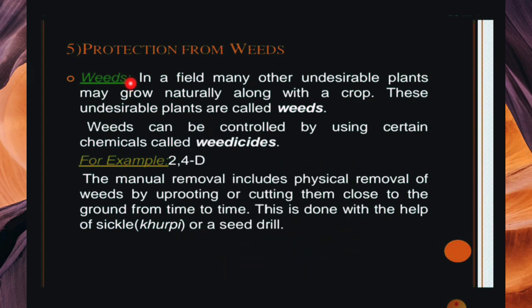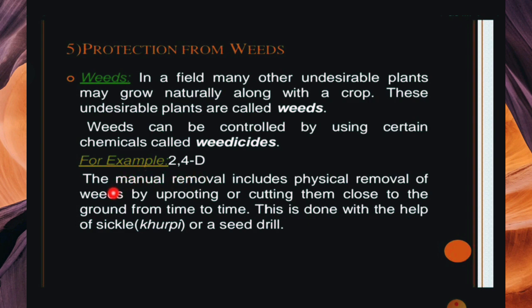So our fifth is protection from weeds in a field. Many other undesirable plants may grow naturally along with the crops. These undesirable plants are called weeds and can be controlled by using certain chemical weedicides, for example 2,4-D.